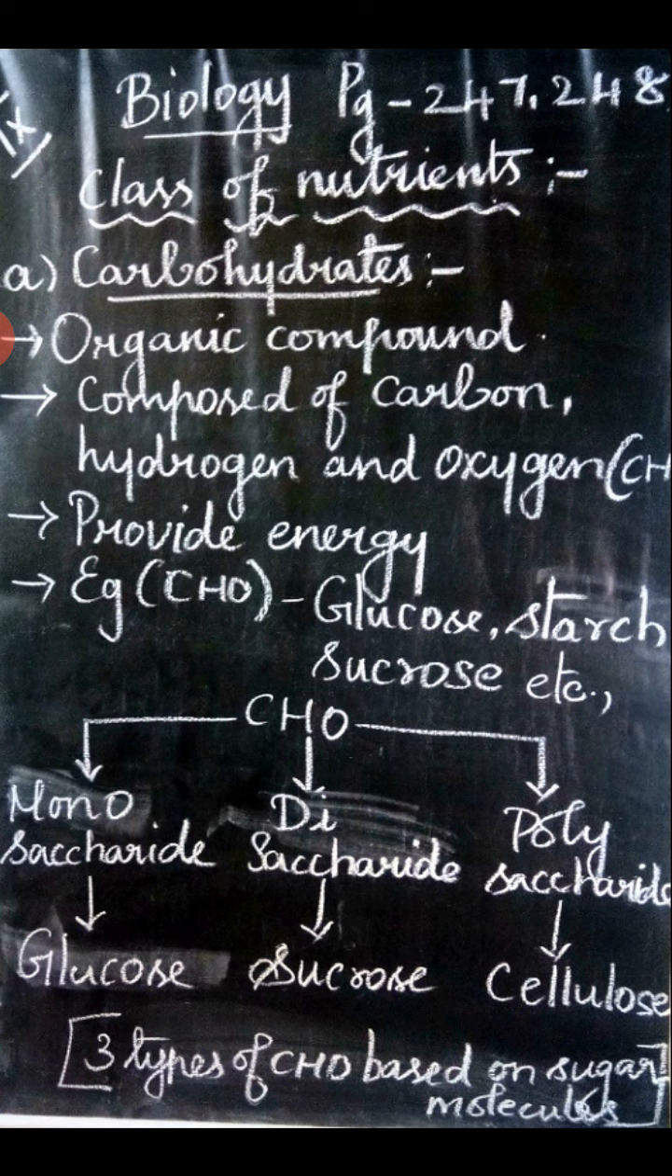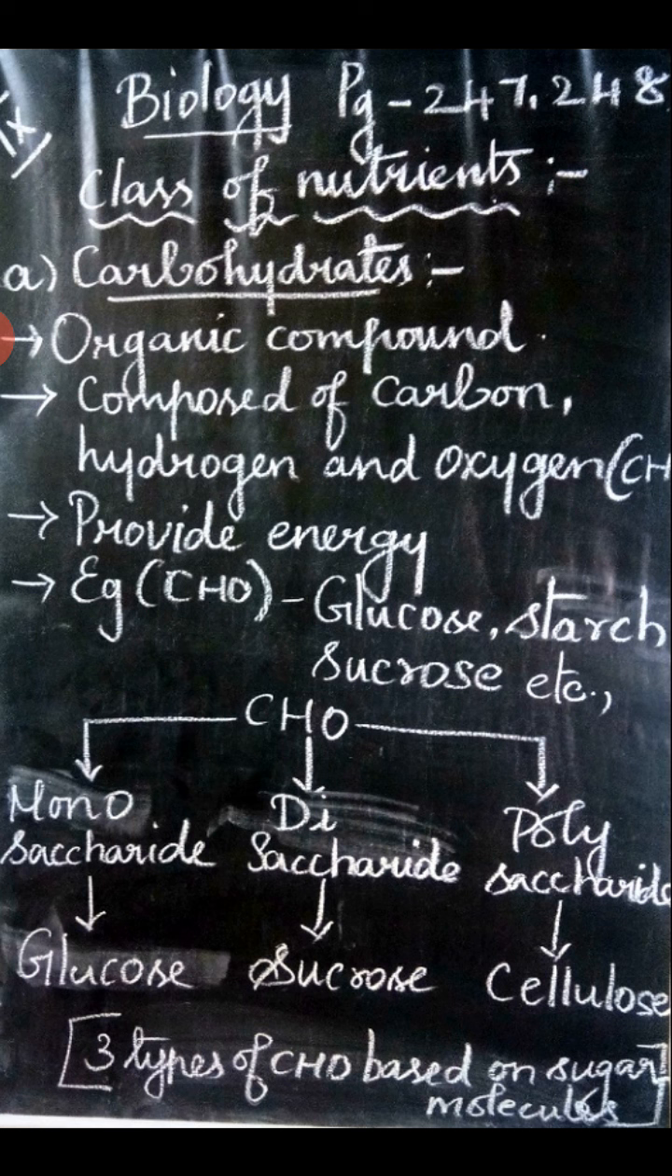They are organic compounds composed of carbon, hydrogen and oxygen. That's why the formula for the carbohydrates is called CHO, and they provide energy to our body. Examples of carbohydrates are glucose, starch, sucrose, cellulose, etc.